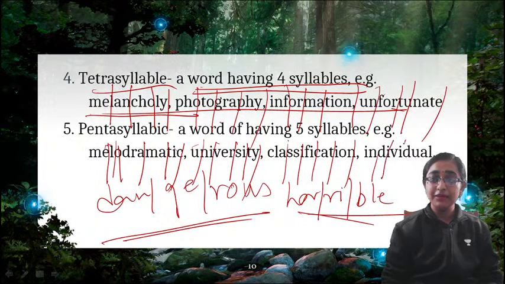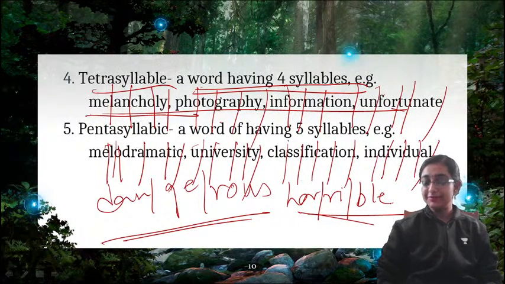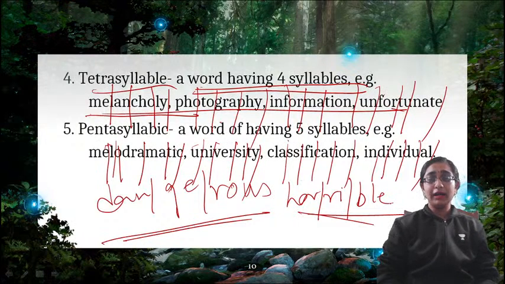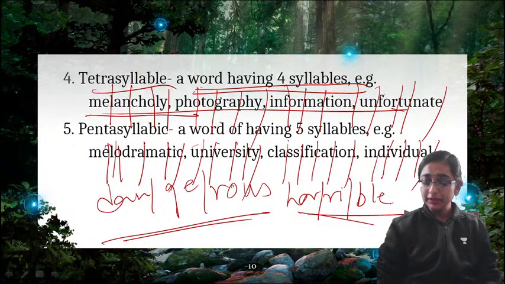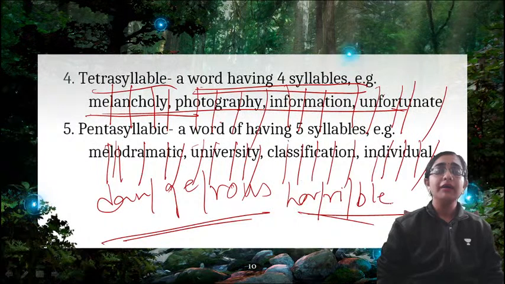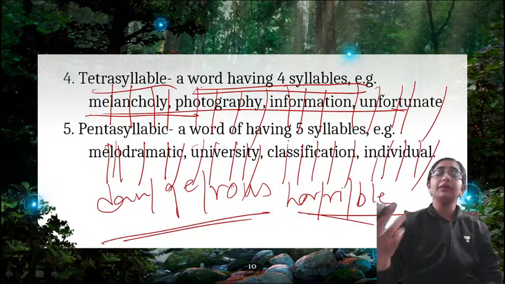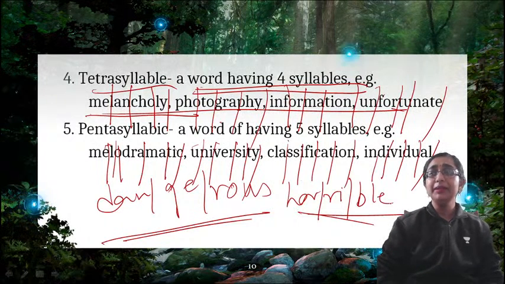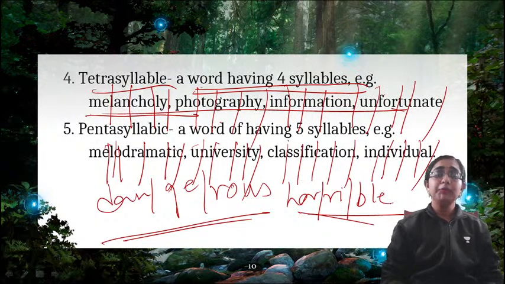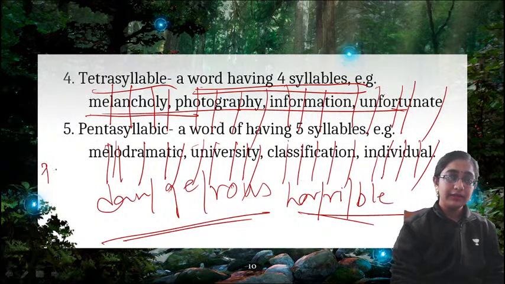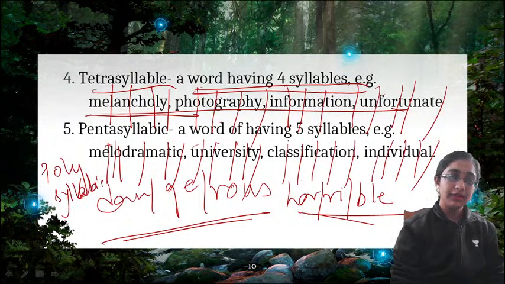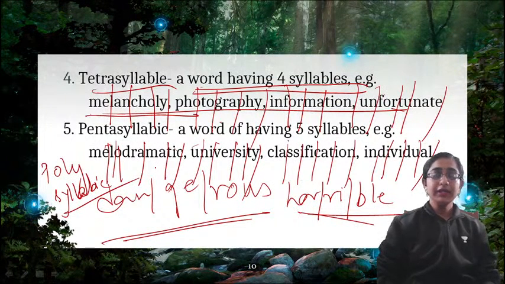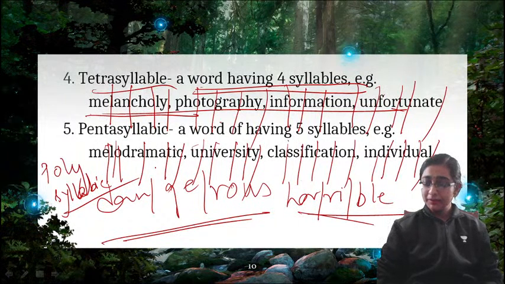Individual. 5 syllable. So, up to pentasyllabic is important, but the words which have more than 5 syllables are called polysyllabic. Okay. Polysyllabic word. So, tetrasyllable, pentasyllable.